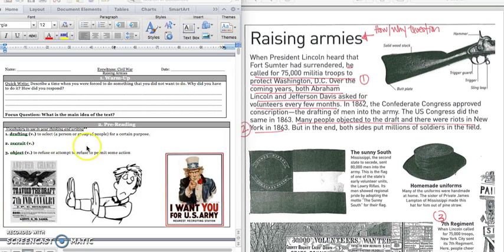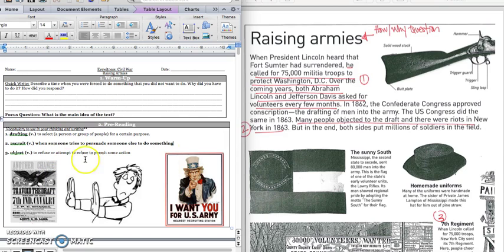The second word is recruit, and you don't have a definition right beside you, so get ready to fill in this space. It's when someone tries to persuade someone else to do something.